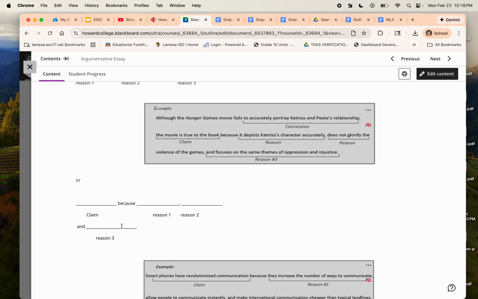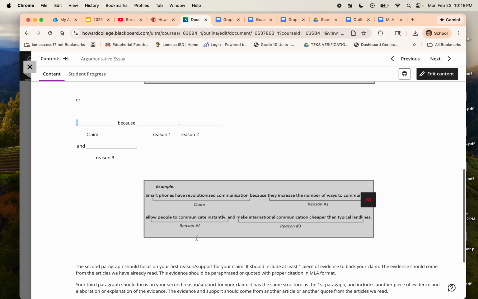This is more of a general type of essay, and it can be used, or a general thesis, and this can also be used in this essay. You can say AI is beneficial because, put your first reason, your second reason, and your third reason. AI is not beneficial. AI is harmful to education because this, this, and this. In your thesis, even though I keep saying AI, you're going to put artificial intelligence. Okay? Spell that out. And here's an example of that being used.